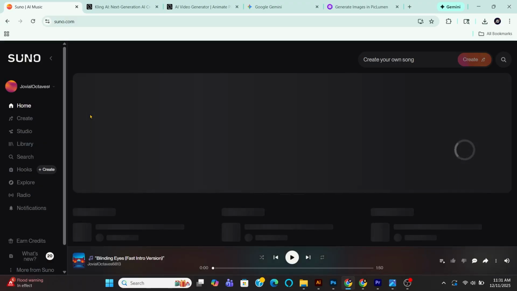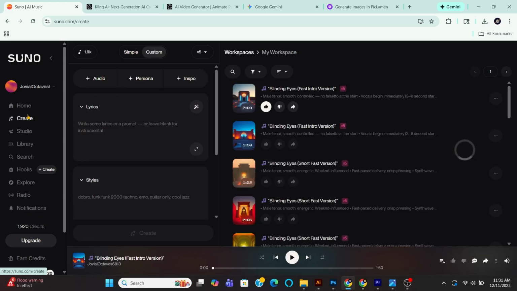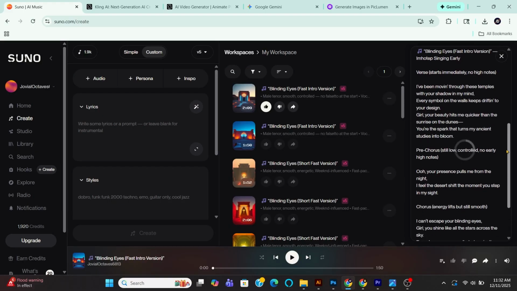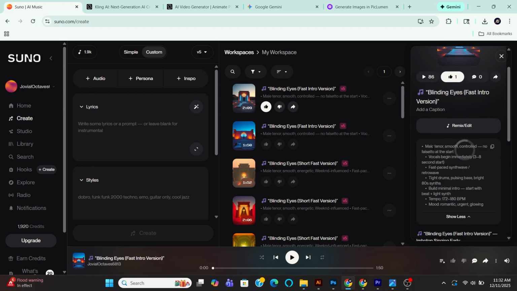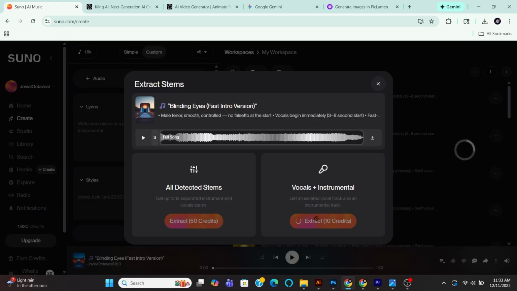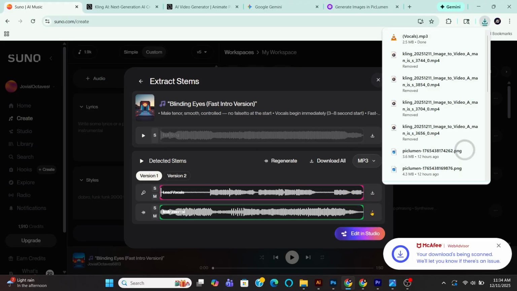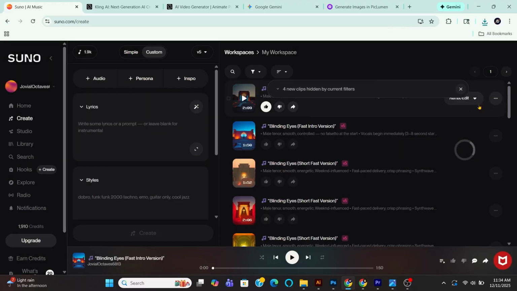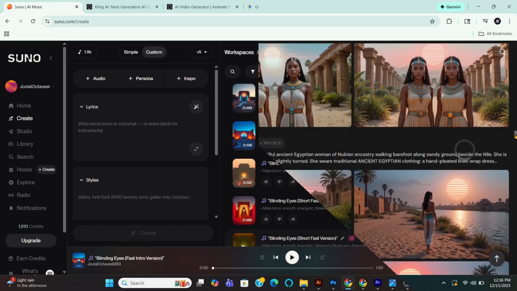Next, we will use Suno to generate a song from the lyrics that ChatGPT created. I already generated my song. In the side panel, you can see the details of how my song was generated. I copied the lyrics and style that ChatGPT created and pasted them in their respective sections in the Suno user interface. I then used the Get Stems option to generate and download the vocals. This is important for our lip sync. Make sure you download the full song as well. FYI, this feature is only available to paid members.